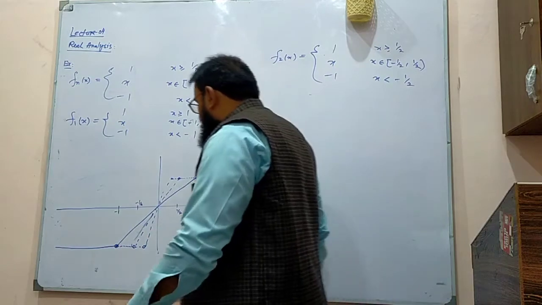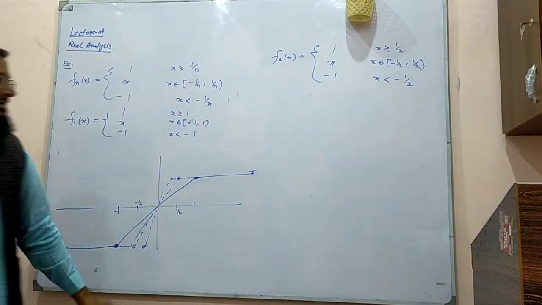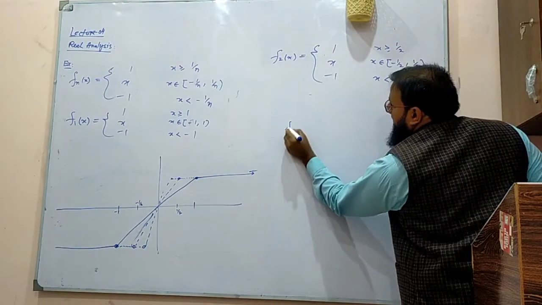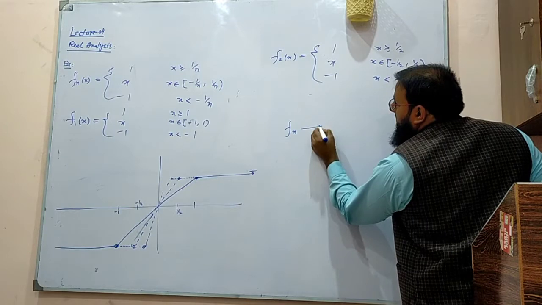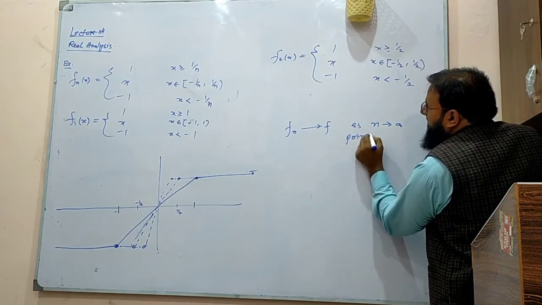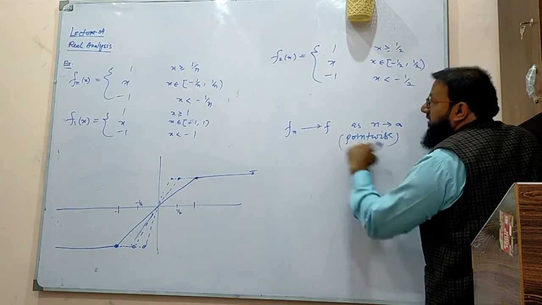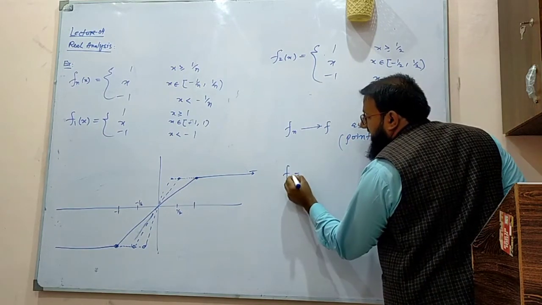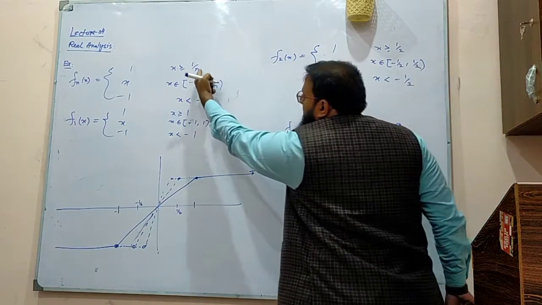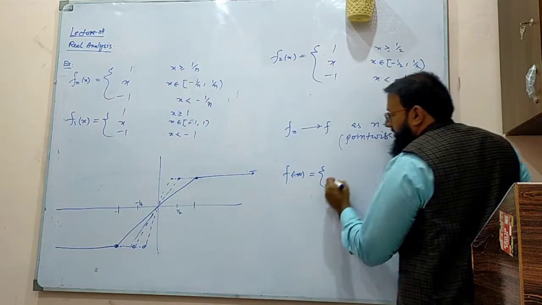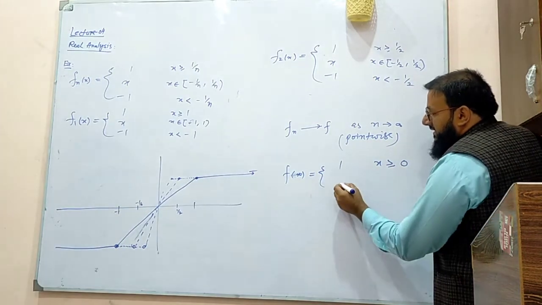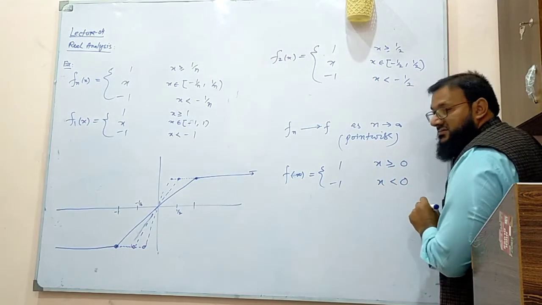Can you tell me what is the convergence of this function? Where does this fn converge? You can see that fn converges to f as n goes to infinity, and we'll always write pointwise or uniform, depending upon the condition. So what is that f? Apply n goes to infinity here. It means it is 1 when x is greater than or equal to 0, and it is minus 1 when x is less than 0.